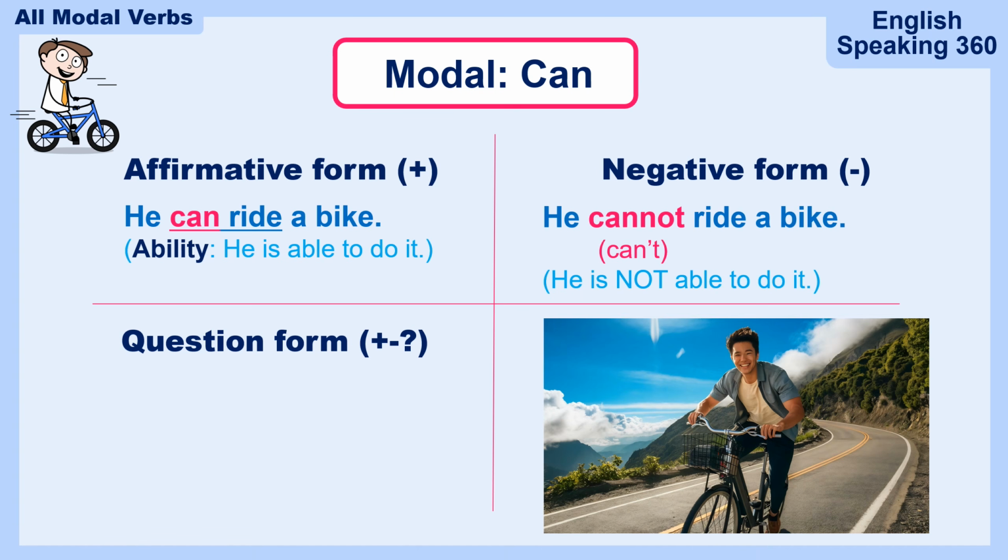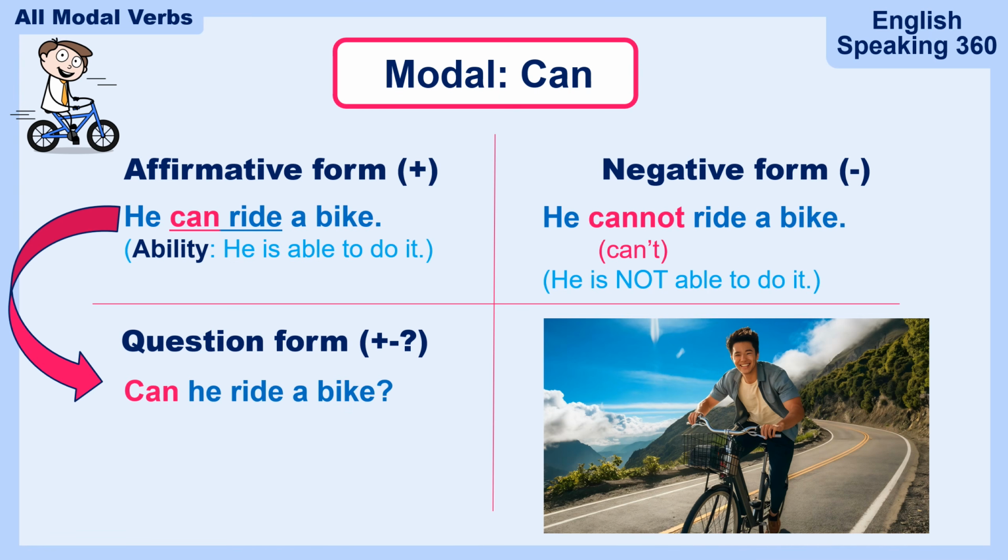What is the question form? To make the question form, you just need to know this. You have to switch the subject and the modal verb around. If you switch them around, it becomes, can he ride a bike? Can he ride a bike means, is he able to do it? Is he able to ride a bike? Does he have the ability to ride a bike?